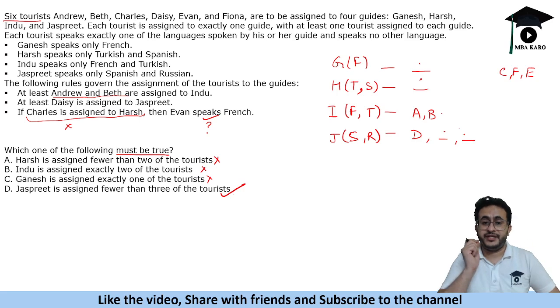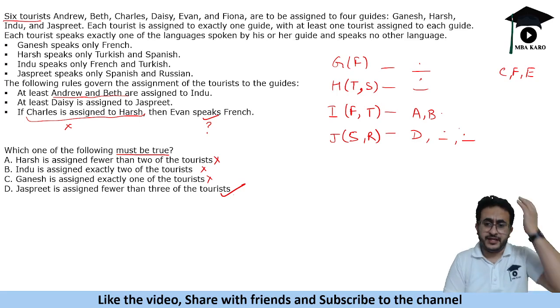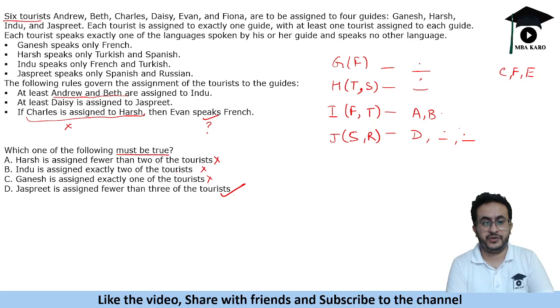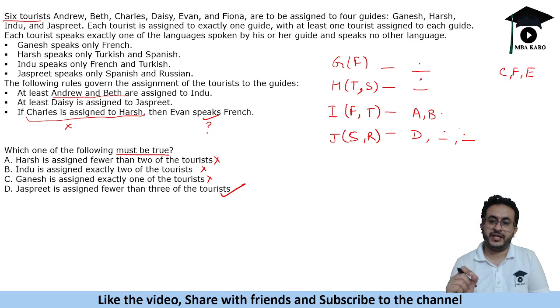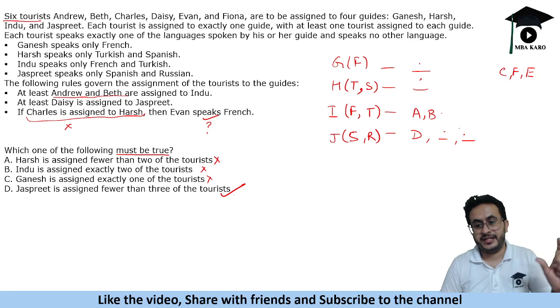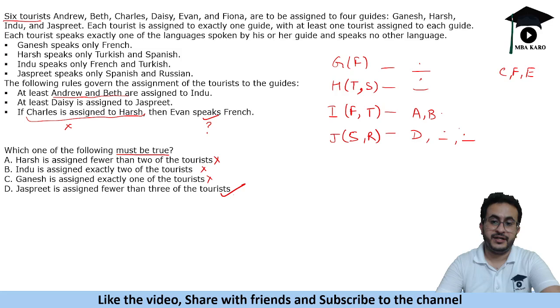Now the thing is, you need to be particular with the words. Now most students would answer A because they would say that Harsh is assigned fewer than 2 of the tourists. So people will assign 1 and say that yes, that is true. The question is saying which of the following must be true. Must be true means true in every sense. So we need to try to prove other statements false. As long as we can prove other statements false, that means that statement is not necessarily true. So that's our task in hand.